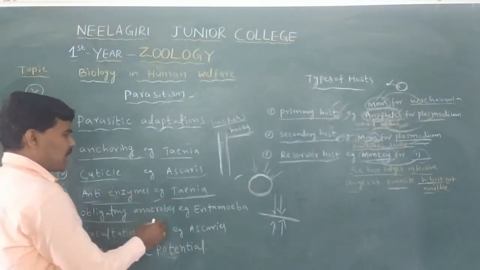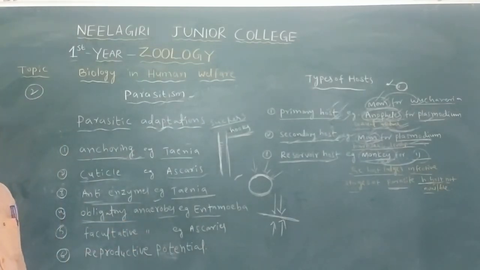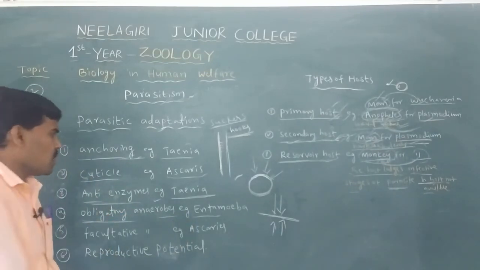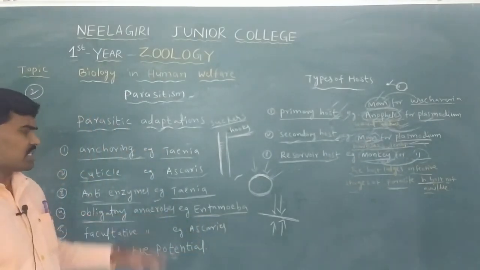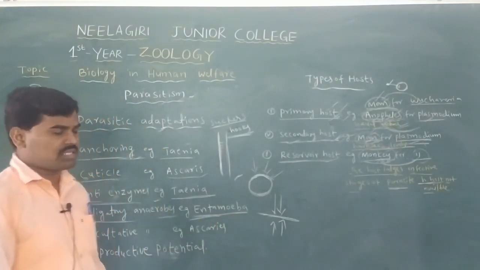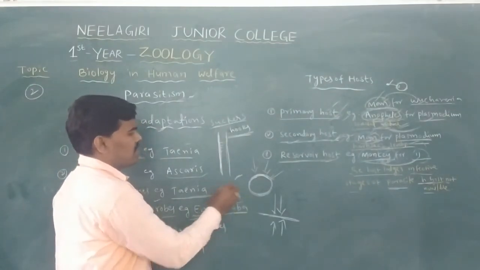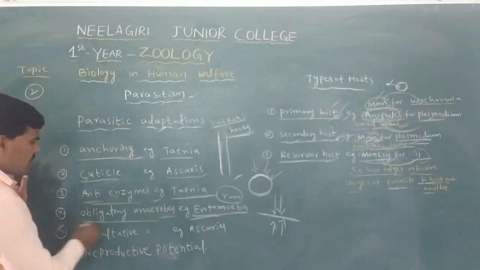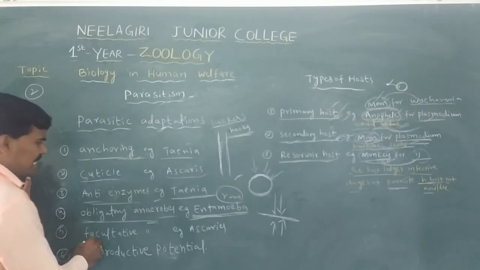Next, obligatory anaerobes. Obligatory anaerobe means some types of parasites live inside the host bodies where only a rare percentage of oxygen is available, so aerobic respiration is not possible. For example, Entamoeba histolytica lives inside the host bodies on a rare percentage of oxygen. This type of adaptation is called obligatory anaerobes. An example is Entamoeba histolytica.